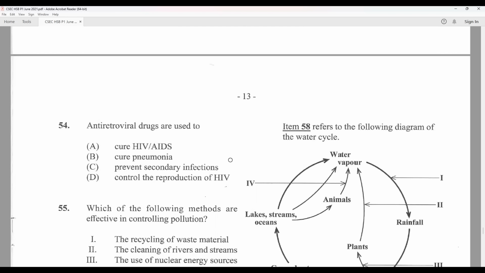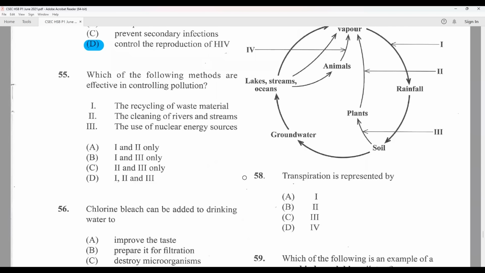Antiretroviral drugs are used to do what? They are very popular for the treatment and control of HIV/AIDS. So we see it here. 55, which of the following methods are effective in controlling pollution?